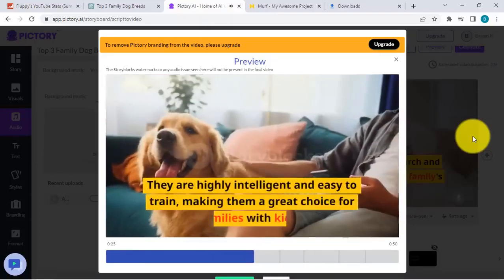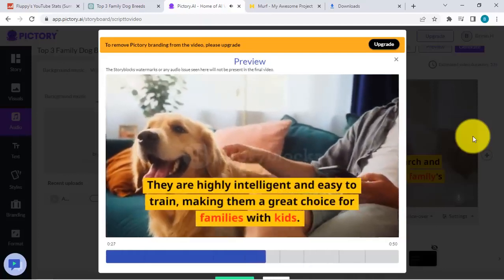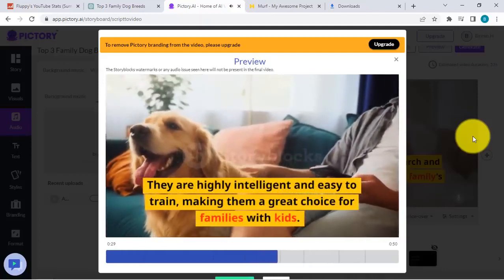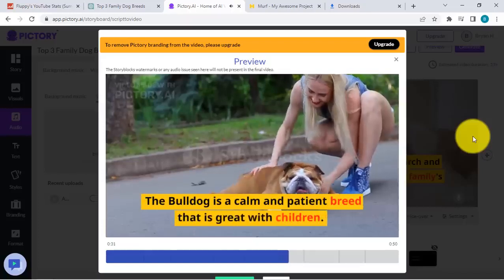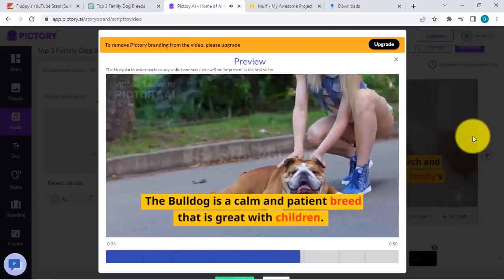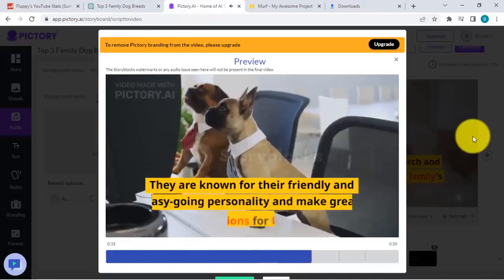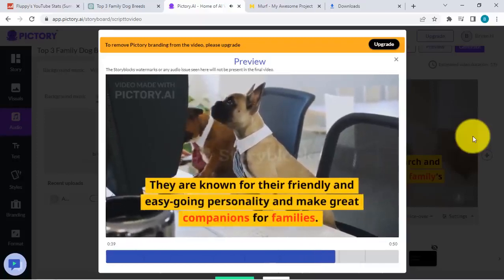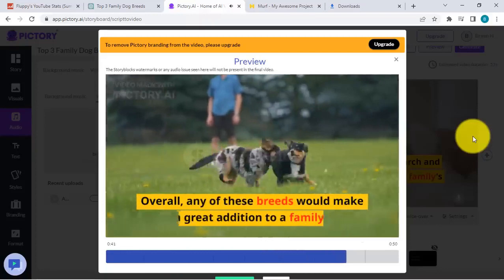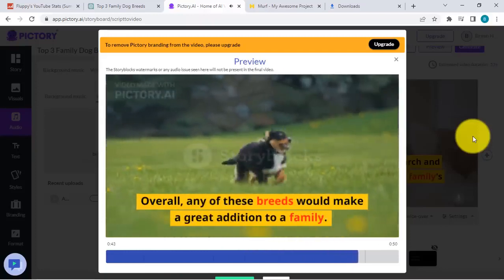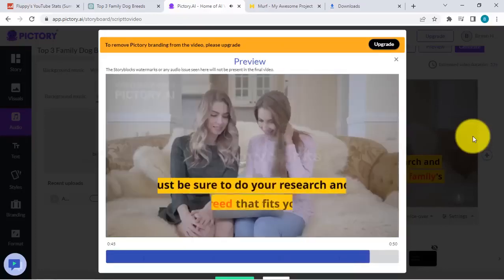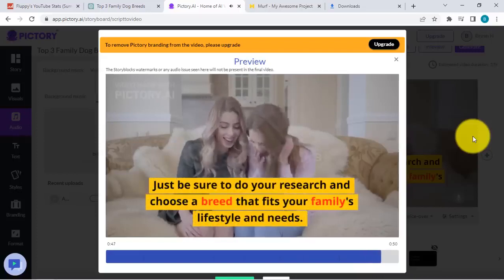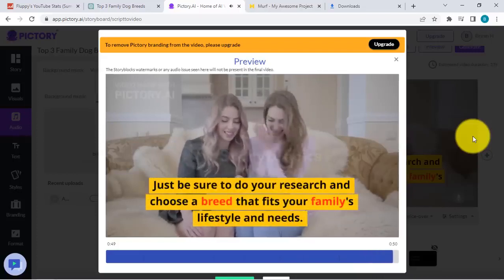They are highly intelligent and easy to train, making them a great choice for families with kids. The Bulldog is a calm and patient breed that is great with children. They are known for their friendly and easygoing personality and make great companions for families. Overall, any of these breeds would make a great addition to a family. Just be sure to do your research and choose a breed that fits your family's lifestyle and needs.